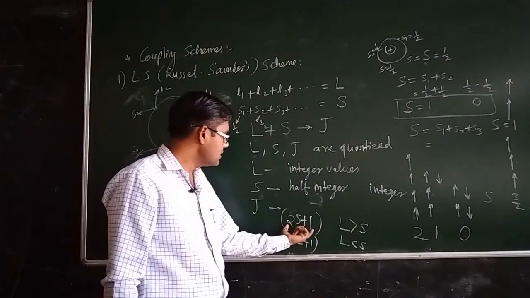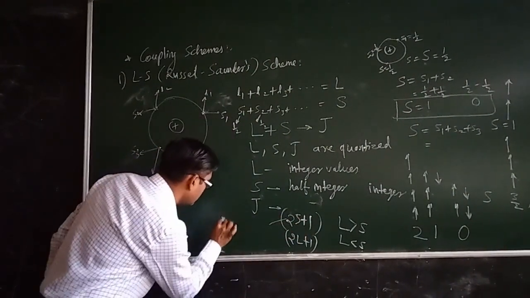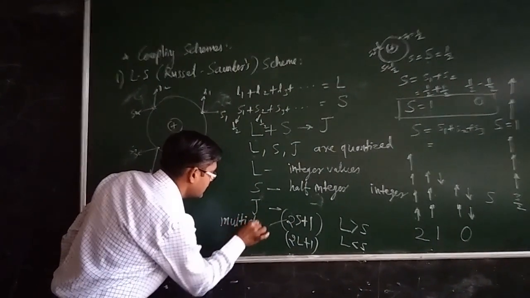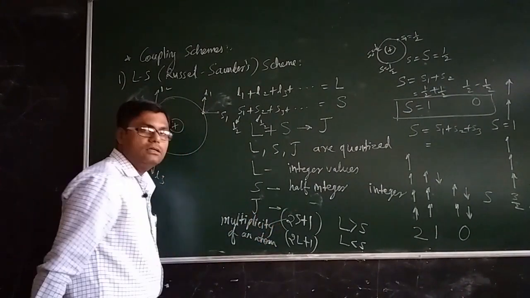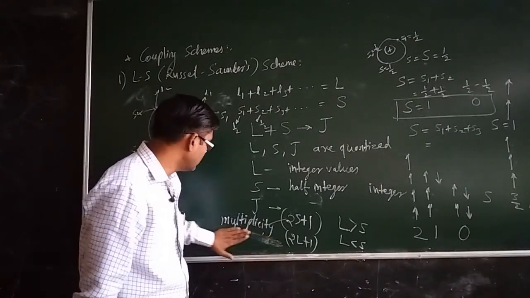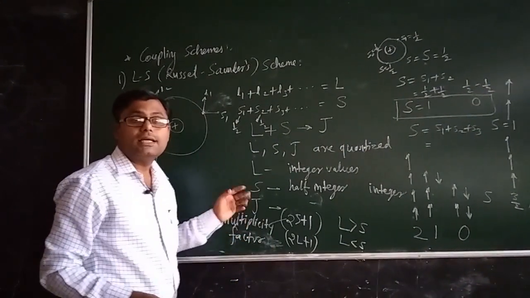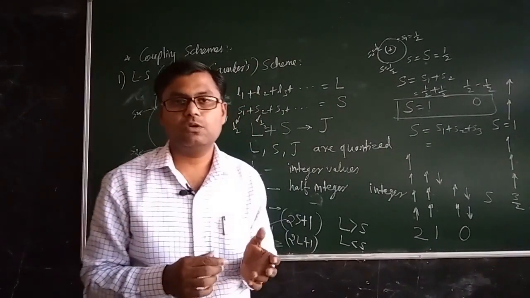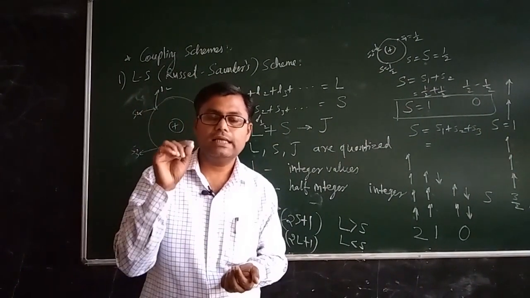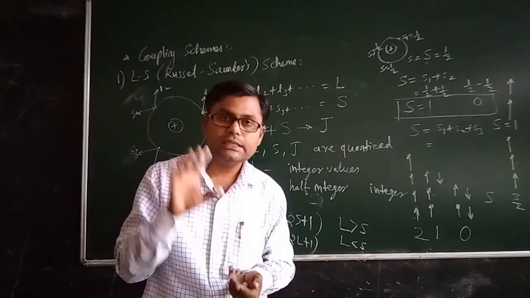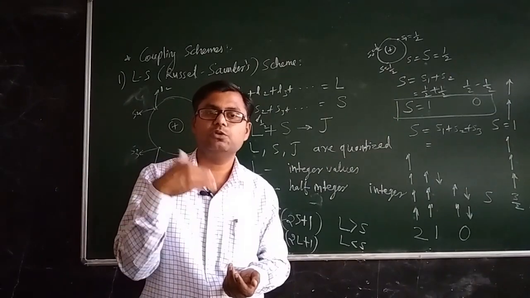Now this quantity, 2S plus 1, is a very important quantity. It is called the multiplicity of an atom, or simply the multiplicity factor. Now what will it tell us? If you know the multiplicity factor for a particular energy level, it will indicate how many states the given L state will split up into. This factor will tell us that the given L state will split up into how many J states.